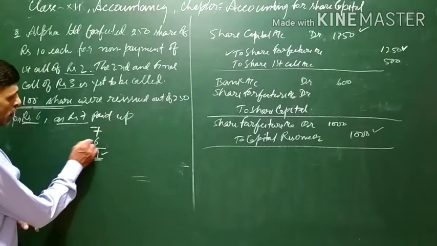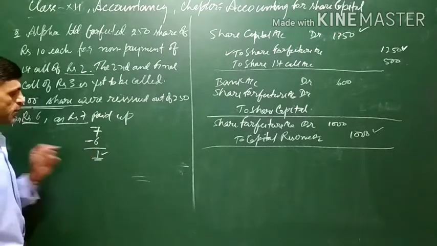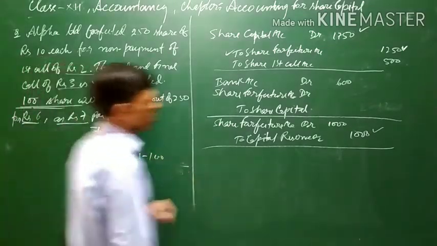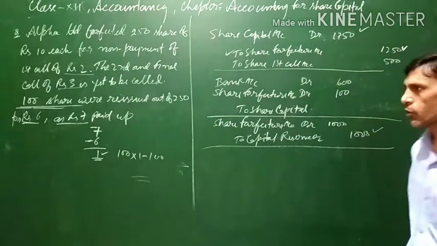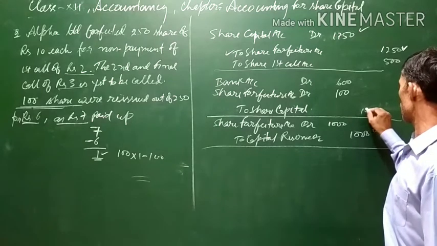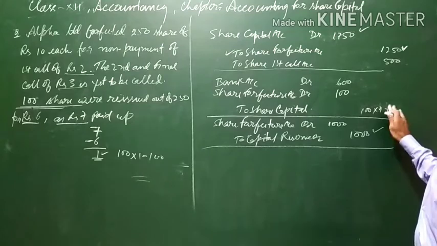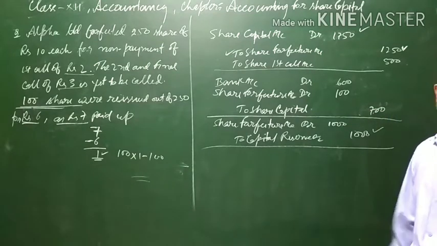So 100 shares into 1, that is 100, will be the discount, means 100 will be used out of share forfeiture account. These 100 shares are reissued and rupees 7 paid up is considered, so the share capital will be credited with 700 rupees.